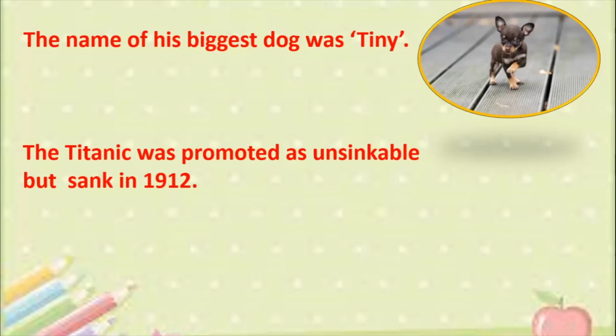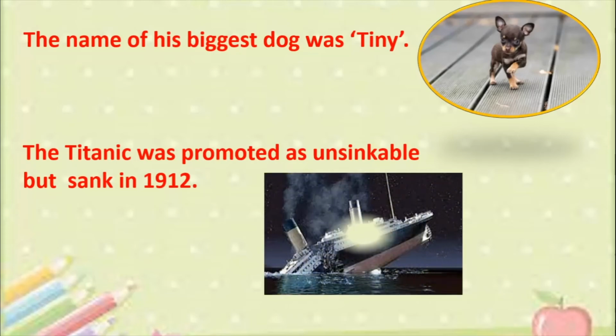It was a ship which was never supposed to sink. But sadly, it sank on its first voyage itself. See here, it broke up into two, and most of the people who were on that ship died that day. So this also is an example of irony. Okay? So I hope the idea of irony is clear to you.